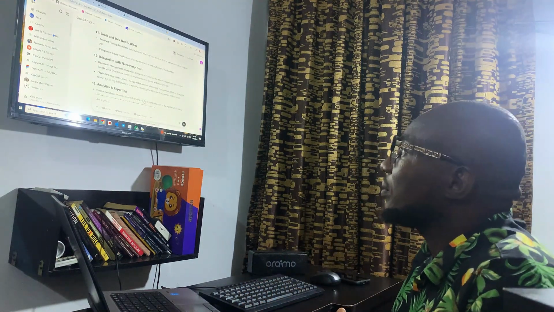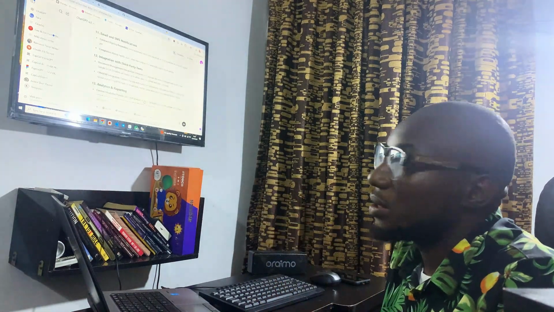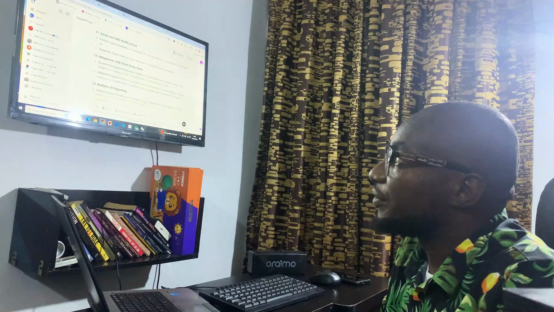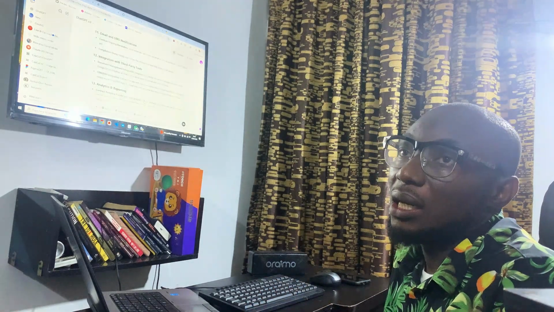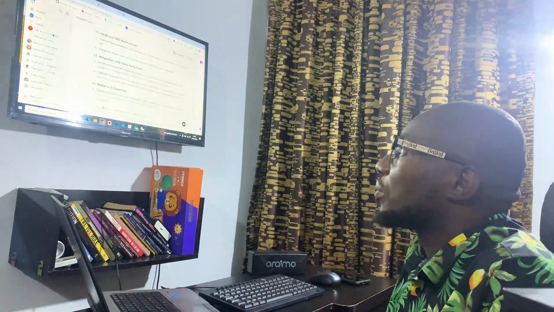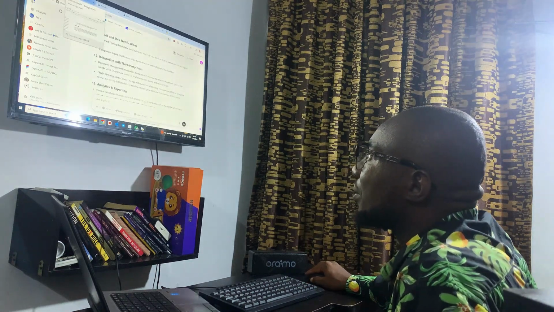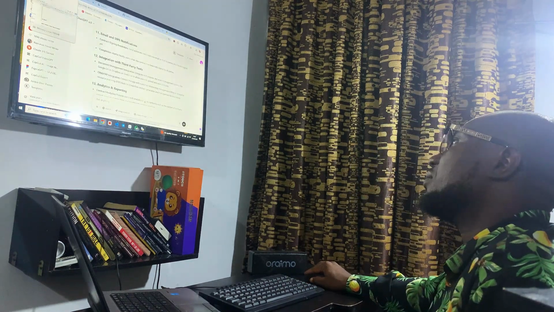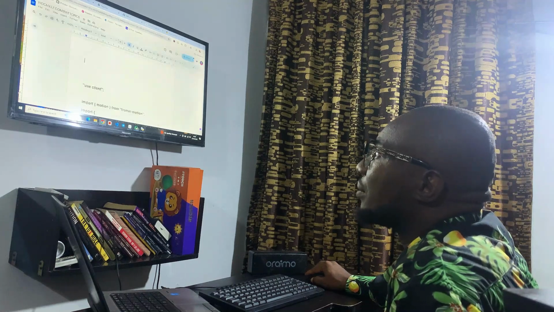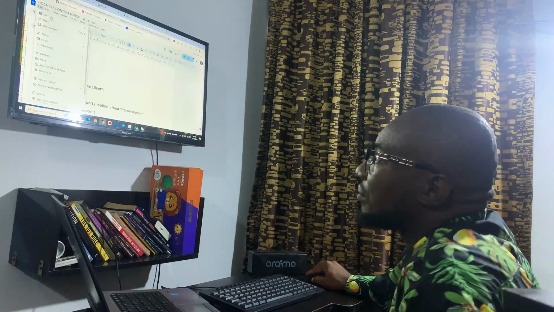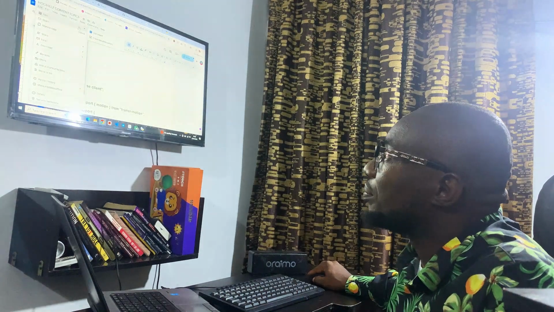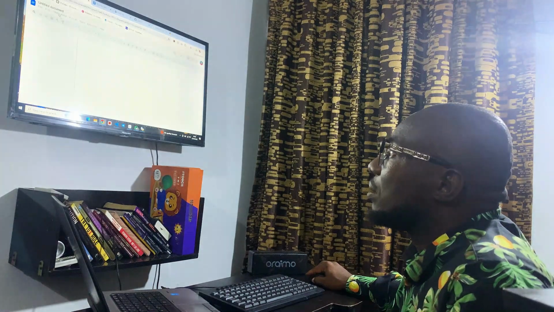Then after this, what we are going to do next is to copy all these features and save them in a doc file. Let's create a new doc. This is where we'll be picking most of the features that we'll be integrating into the application.